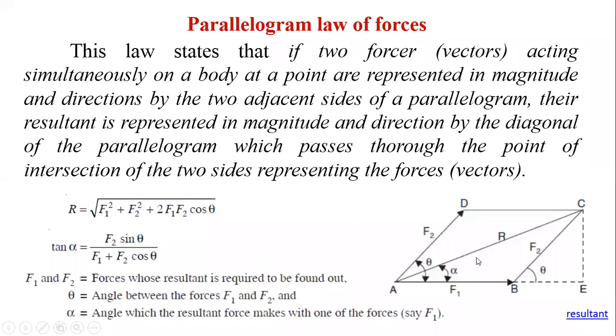And here this resultant R makes an angle alpha with F1. To find this alpha, as we know, tan alpha is equal to F2 sine theta divided by F1 plus F2 cos theta. Here F1 and F2 are the forces whose resultant is required to be found, theta is the angle between the two forces F1 and F2, and alpha is the angle which the resultant force makes with one of the forces, say F1.